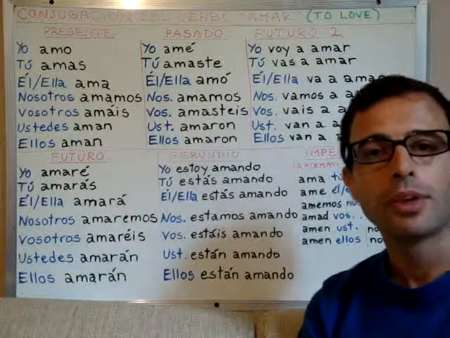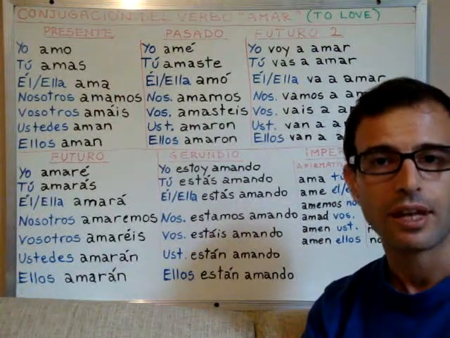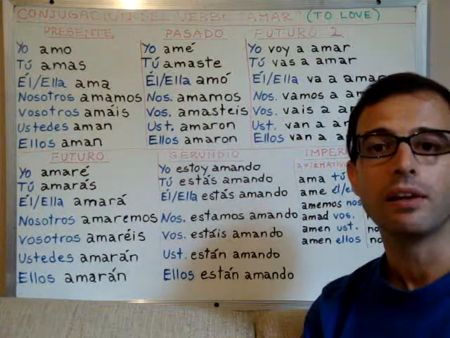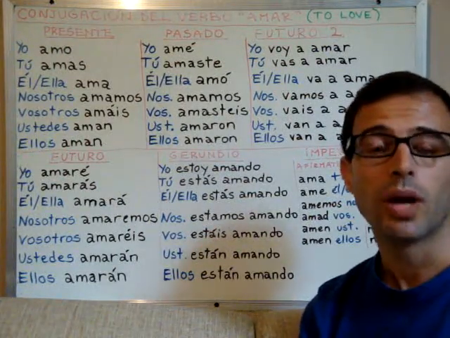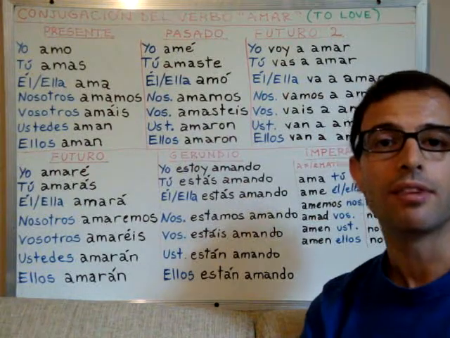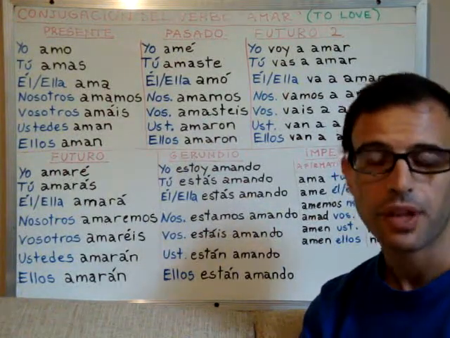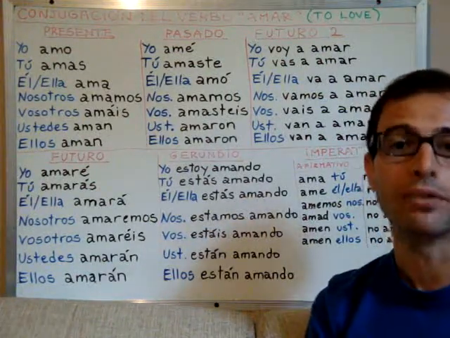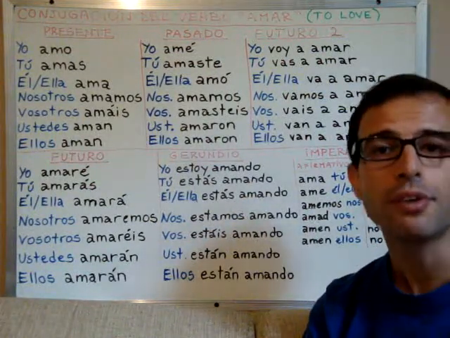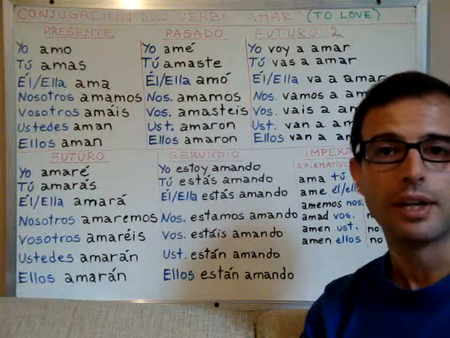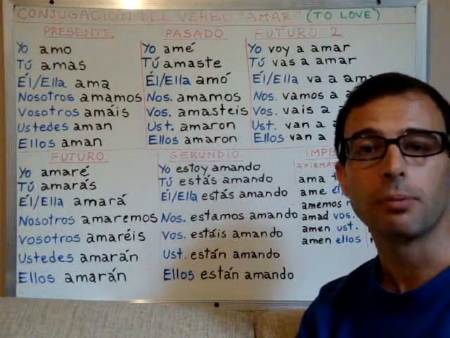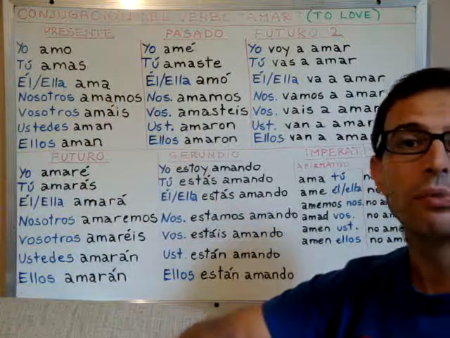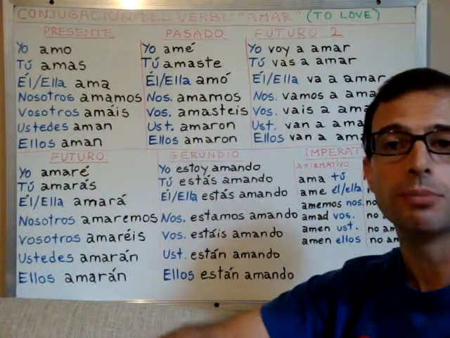And if you remember that in the previous class I said that in Spanish we have two verbs for saying I love, for saying to love, okay? We have the verb amar and the verb querer, right? Both translate as to love in English. The difference is in the grade or level of commitment, right? So the verb amar is to love with a greater commitment, okay?